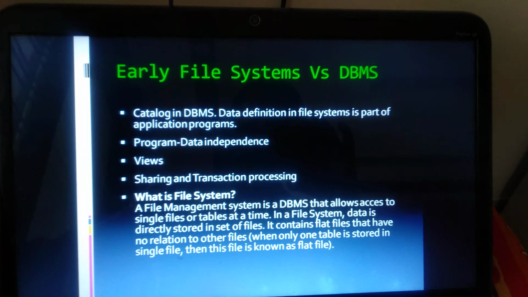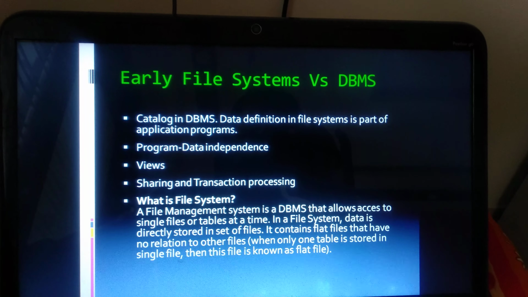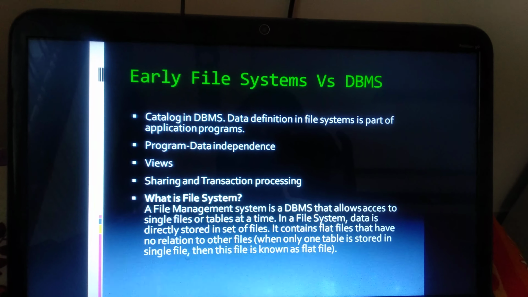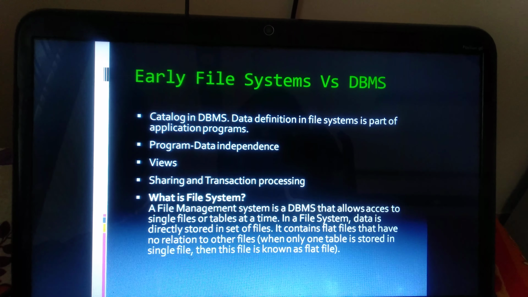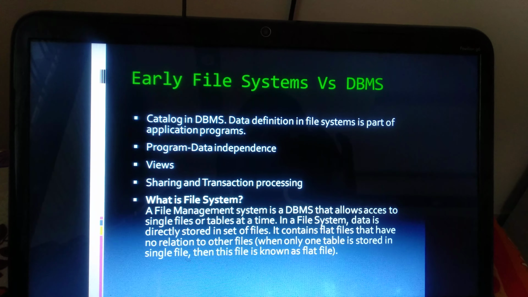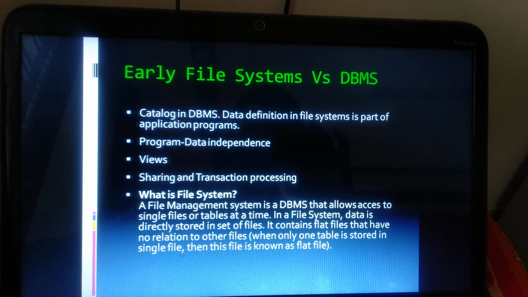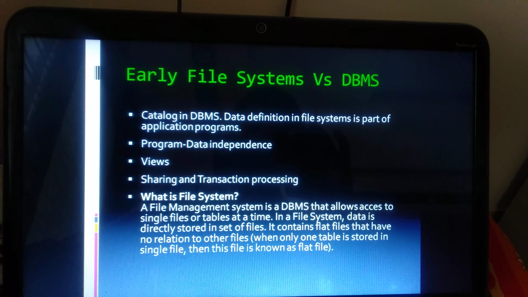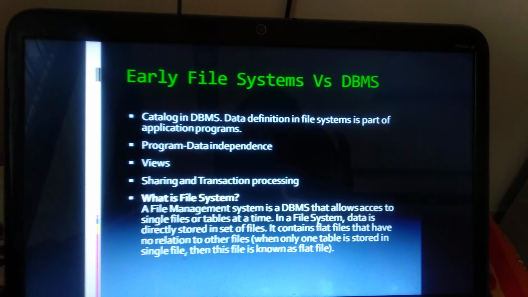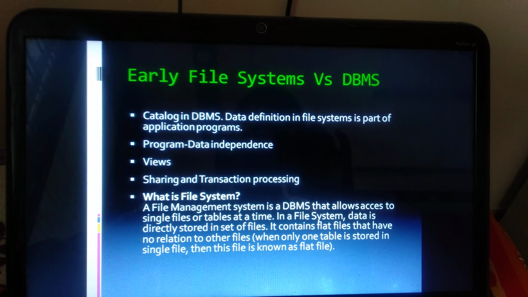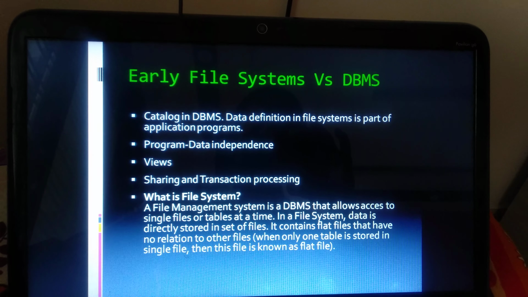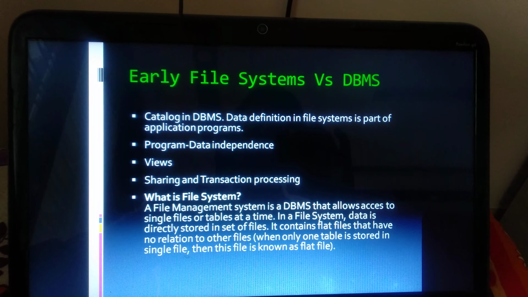In this slide, we will see the early file system versus DBMS. We will see the various points that differentiate the early file system and DBMS. The first point is the catalog in DBMS. Data definition in a file system is part of application programs.